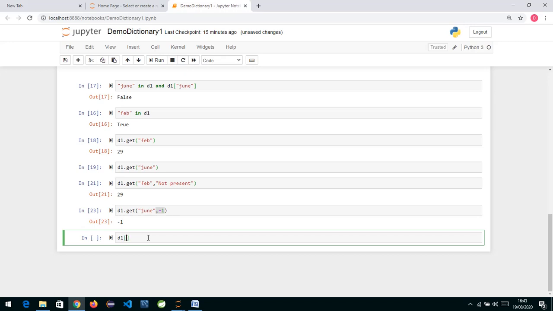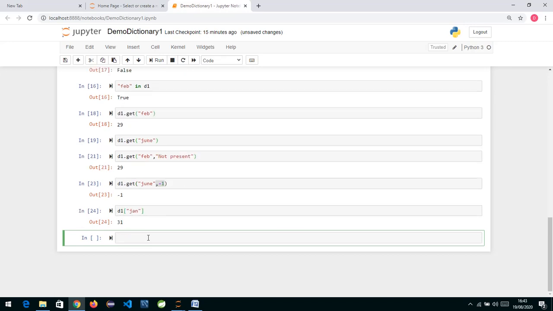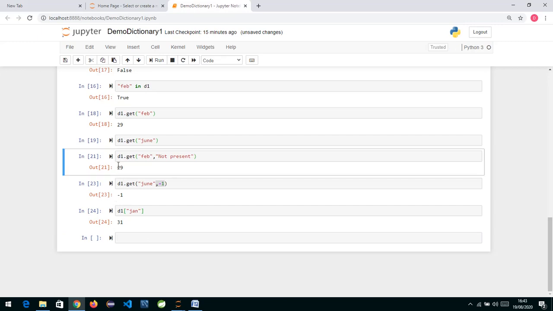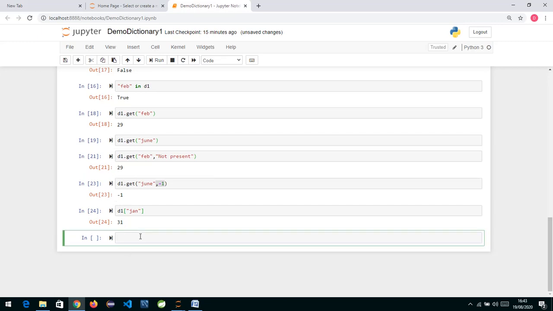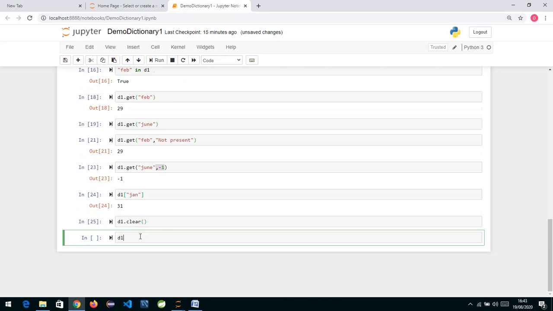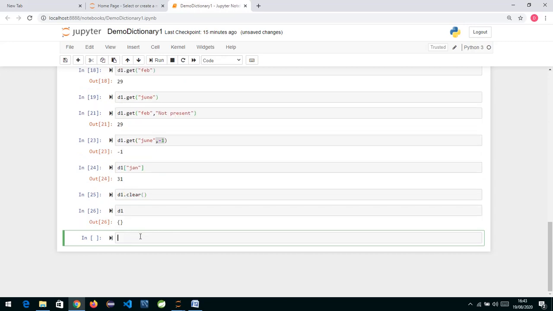elements. In D, in square brackets you can pass the key, whatever the key is, this way, or we can use the get operator, this way. Okay, now the second thing which we have is clear. Now clear, the name itself will tell you it will clear the whole dictionary. So if I say d1.clear and then I check over here, it's an empty dictionary. So d1.clear is going to create an empty dictionary.